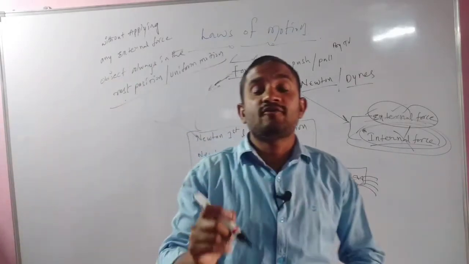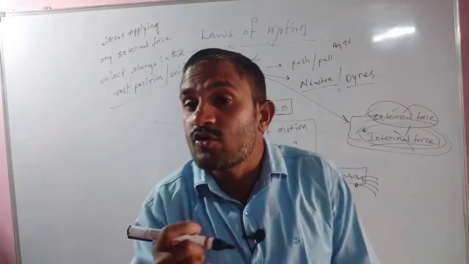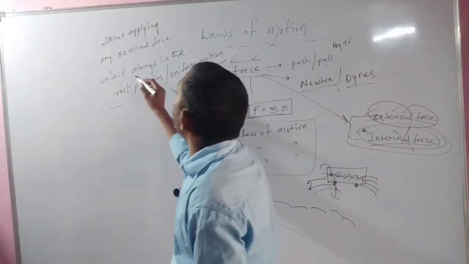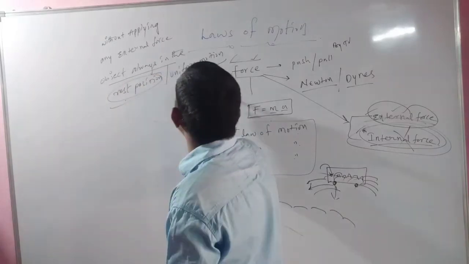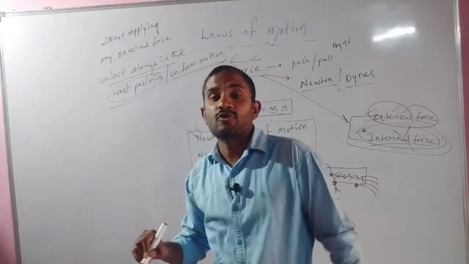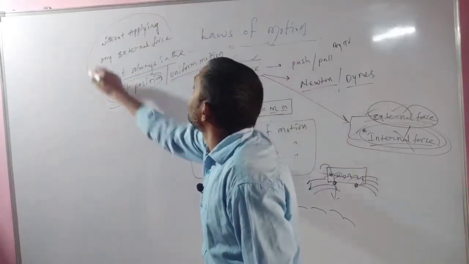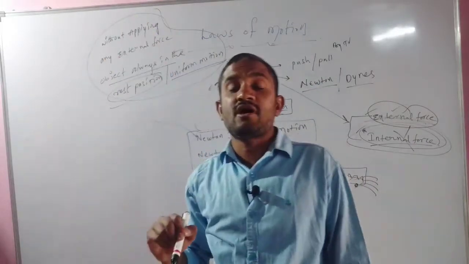Without applying any external force on the object, it is always in the rest position, otherwise it is in uniform motion. This is Newton's first law of motion.